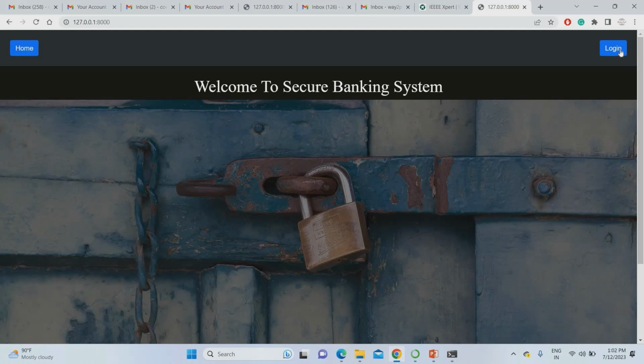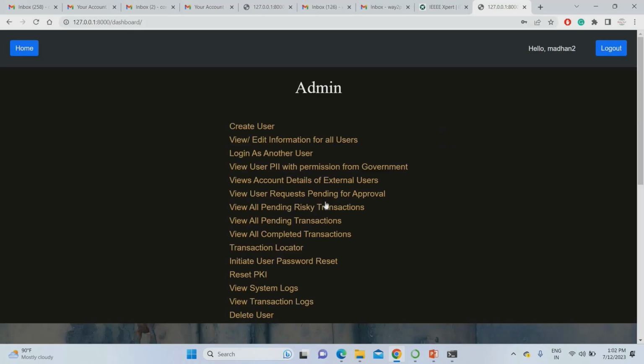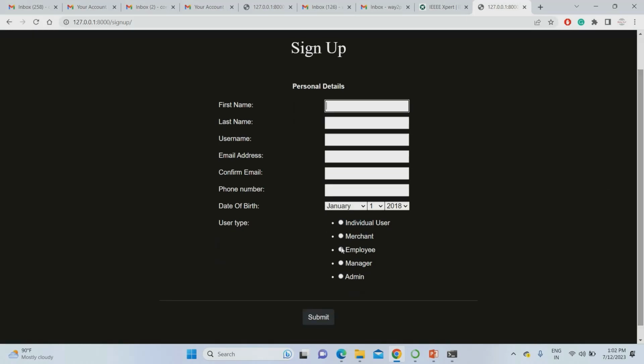Again, I'm using admin login. For admin, I'm using Madan 2. The password I mentioned here is admin 123. The OTP for Madan 2 at that time in my Google Authenticator was 925726. Just submit. Then you have to create a user again. This time you have to use employee creation.